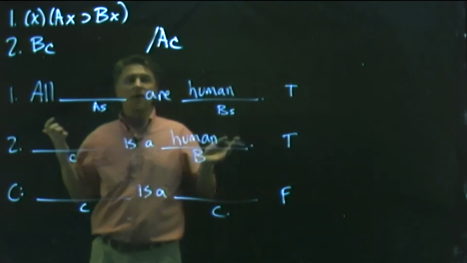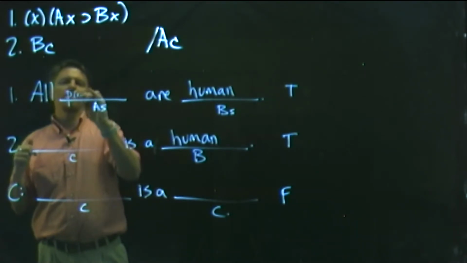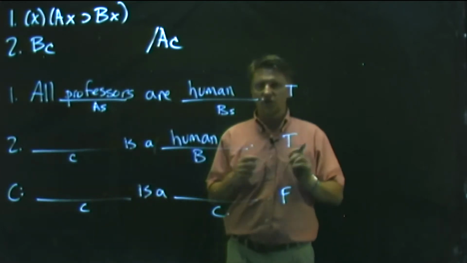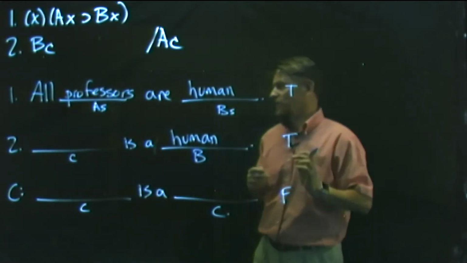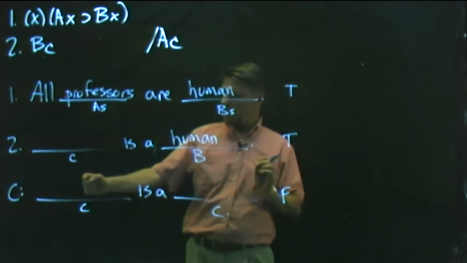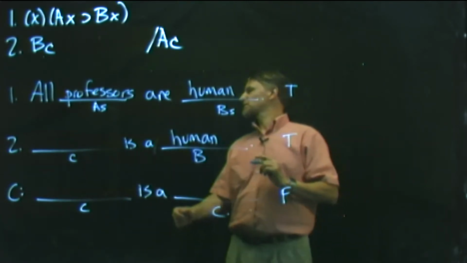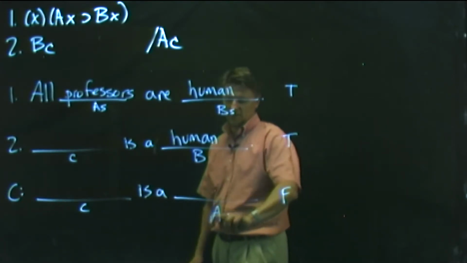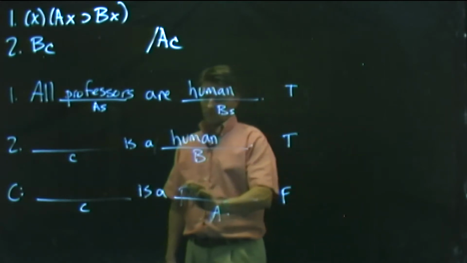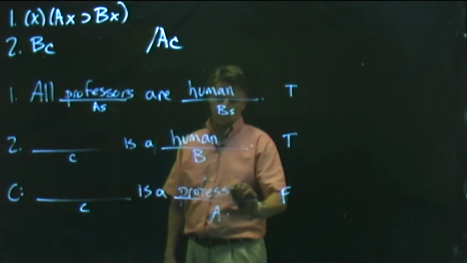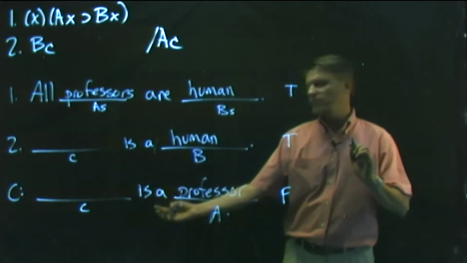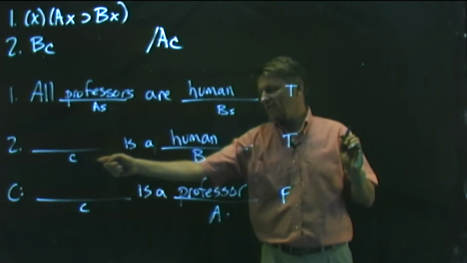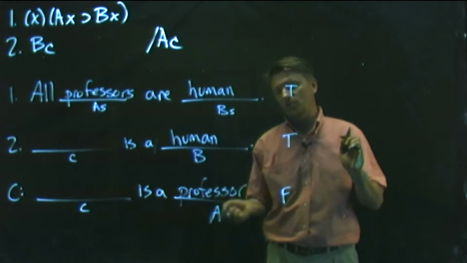So we could think of, I don't know, an occupation. How about all professors are human? That's definitely true. All professors are human. Now, let's see here. I actually think I have this supposed to be as an A. I apologize. So we need to come up with something to plug in for C here. A human being will be great. A name is a human, but at the same time it's going to be false that they're a professor.